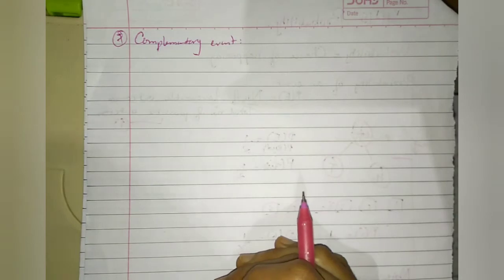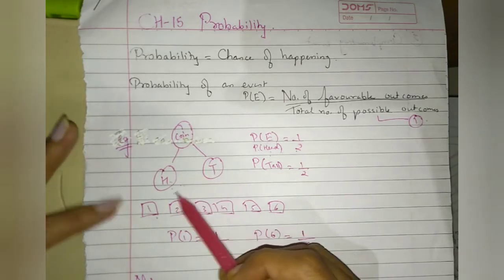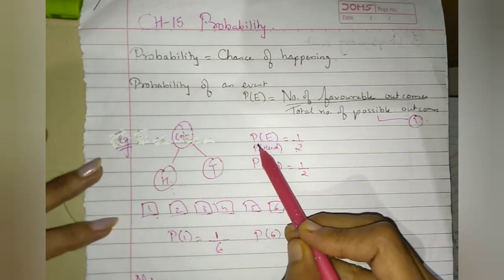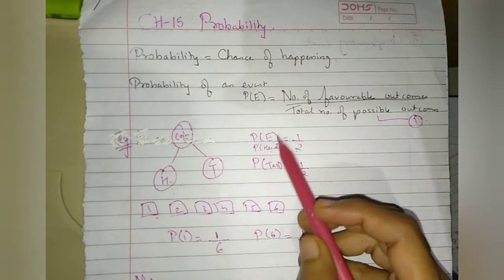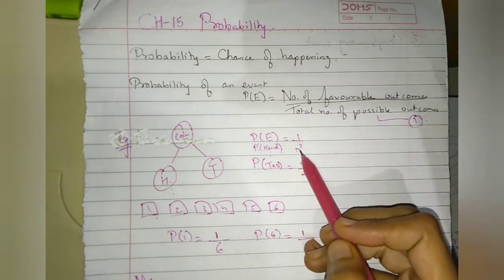Now complementary event. Now our example is the coin, head and tail. Now this is the probability of head, right? This is the probability of head. The probability of getting head is equal to 1/2.